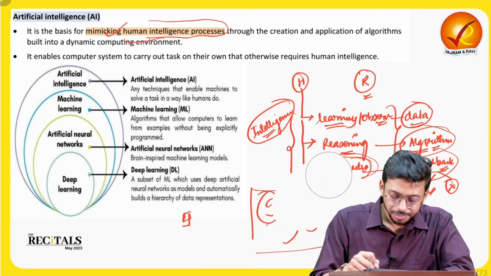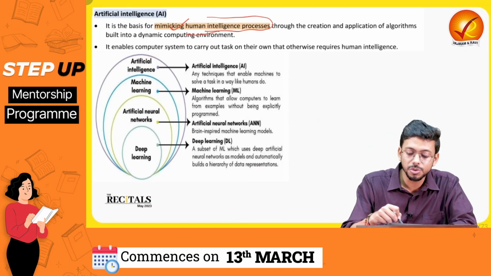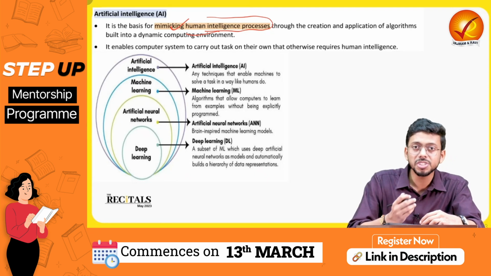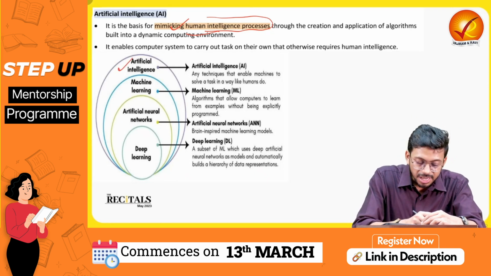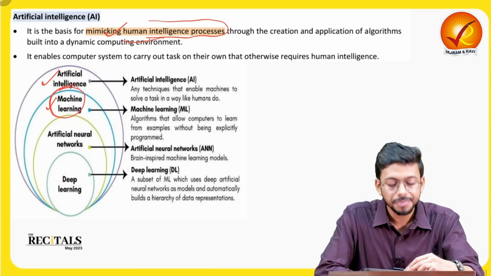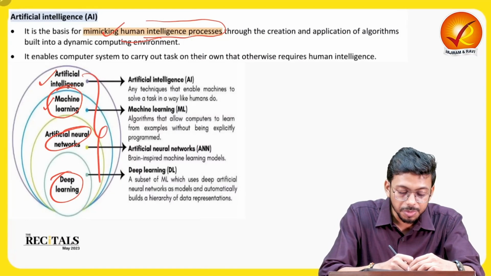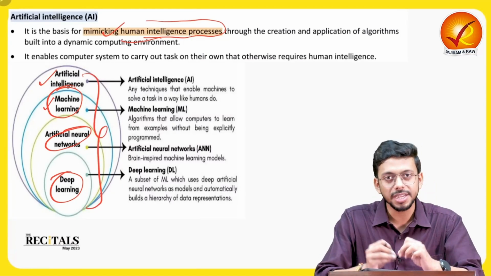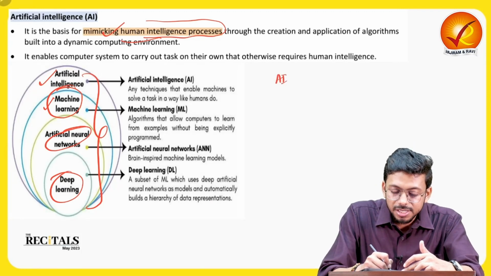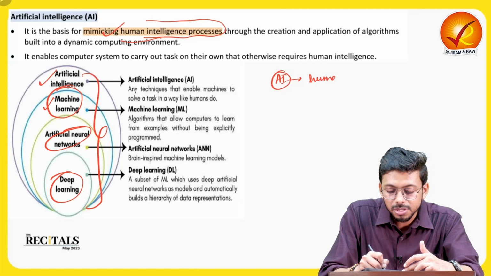Now here, in your exams, you might get confused, or the examiner might confuse you based on certain things. So there are basically three very important terms related to artificial intelligence. First is what is artificial intelligence. Then we have heard a lot about what is machine learning, right? We have heard a lot about neural networks and deep learning. What is the difference between these things? Let us try to understand in very, very simple words, right? So what is artificial intelligence? As we have already talked about, doing things just like humans do it.